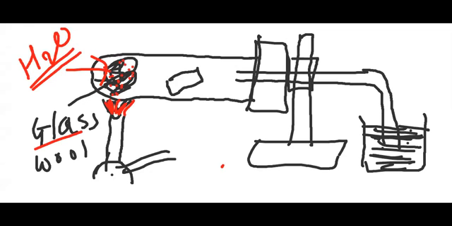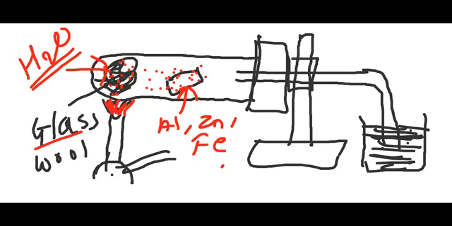The water present in that glass wool starts vaporizing, and once the vapors come in contact with the metal kept in the test tube, such as aluminum, or it can be zinc, or it can be iron.